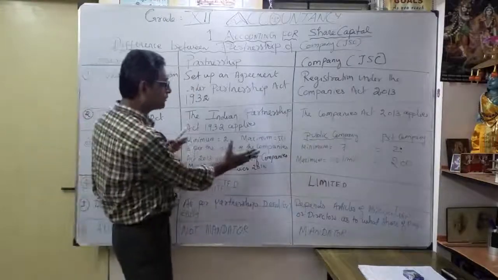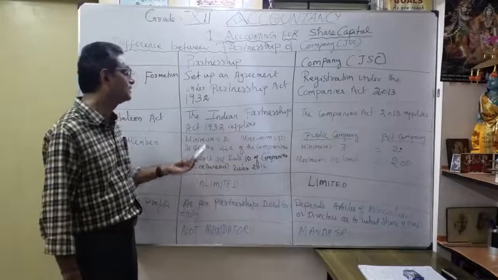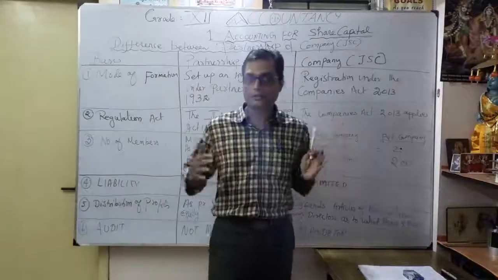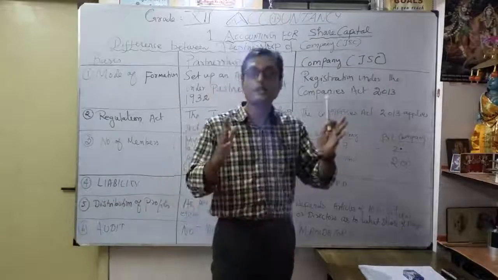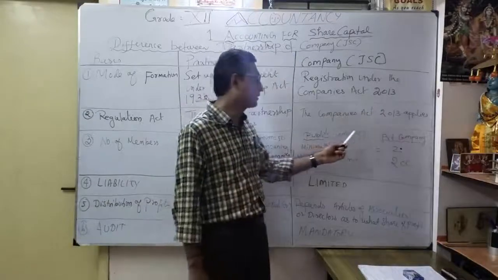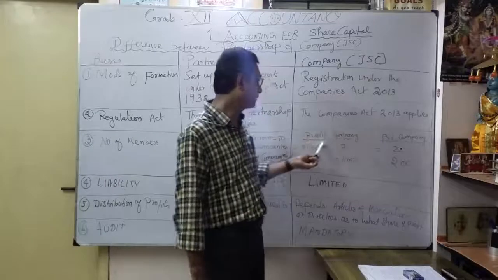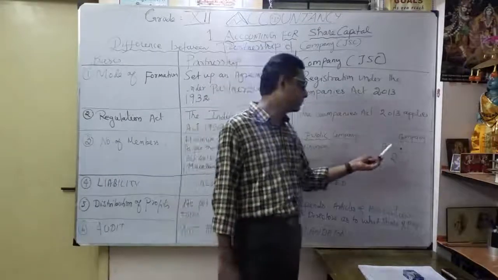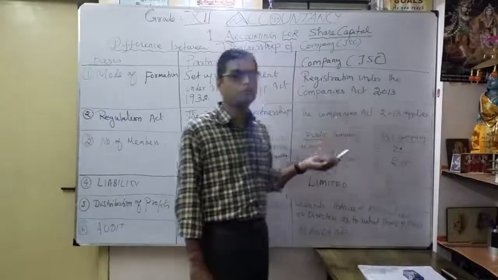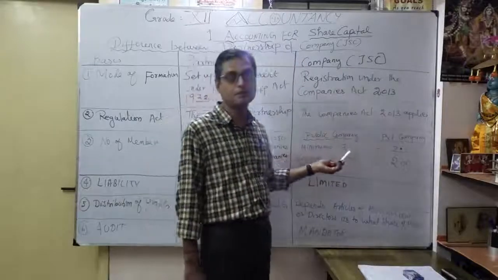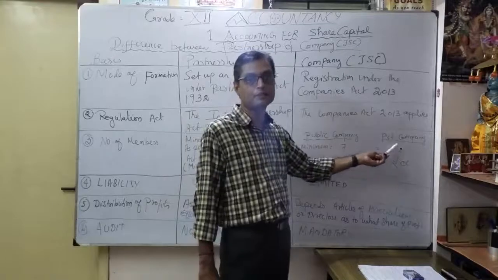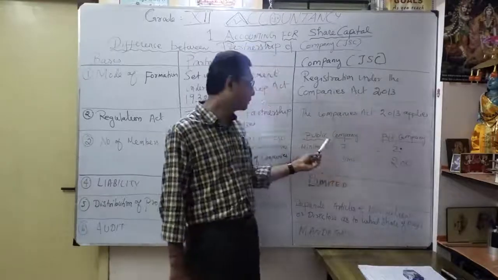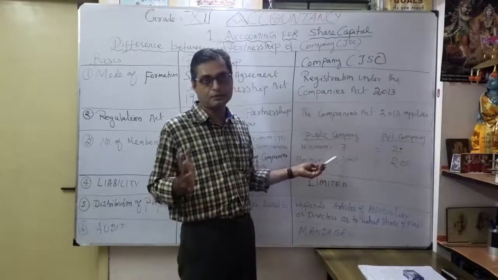Even incorporated companies are separate from the partnership. But here it's very important, and now we are going to discuss in detail. There are 2 types of company: public company and private company. Under a public company, what's the minimum number of members? 7. But for a private company the minimum is 2. That is very, very important. Thereafter the maximum: under a public company there is no limit, no ceiling.